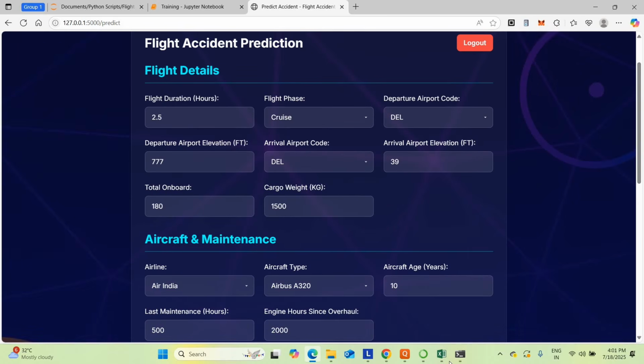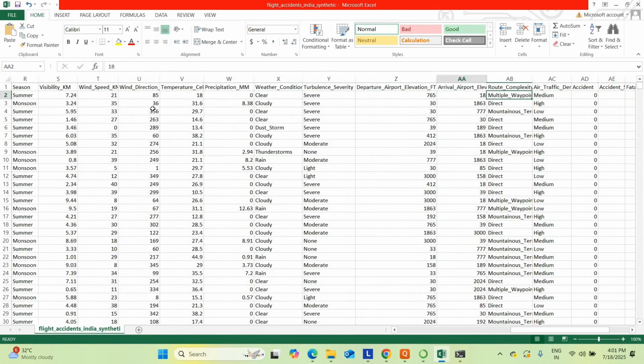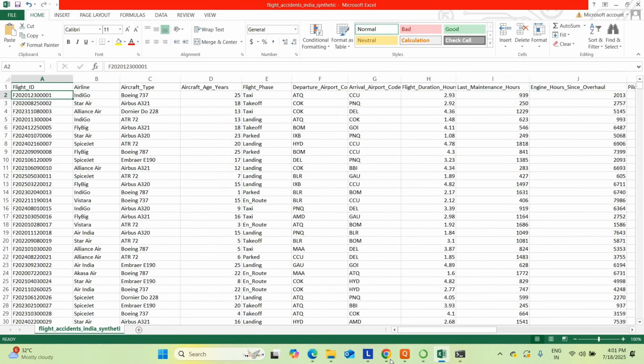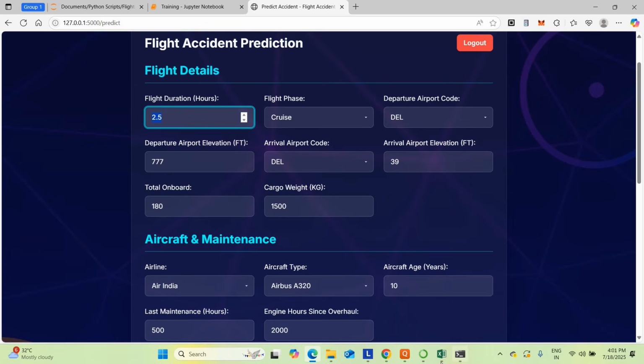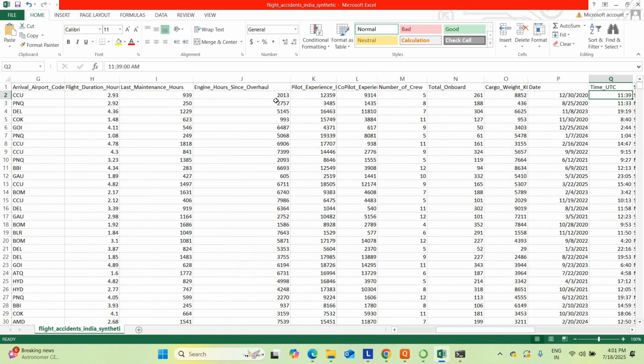To give the advanced prediction input, you can get the data from the dataset itself. All this data is available in the dataset itself. For example, if you want the flight duration, it's given here, flight duration.